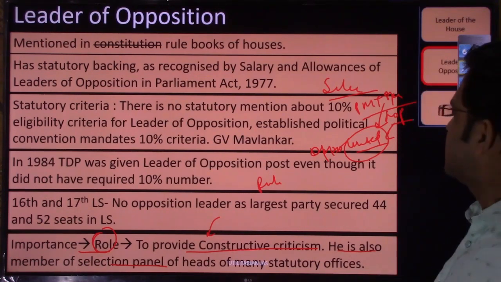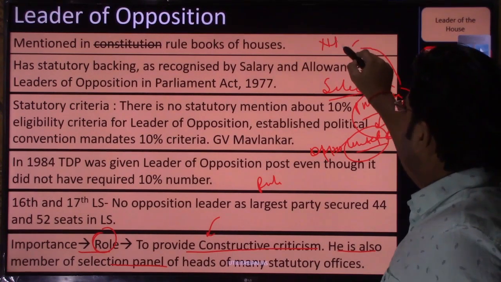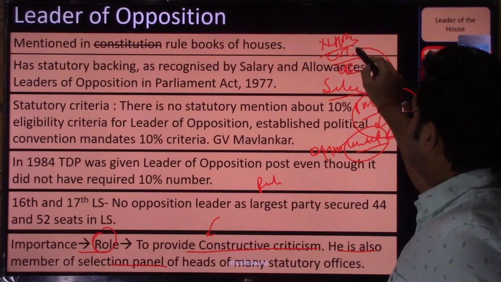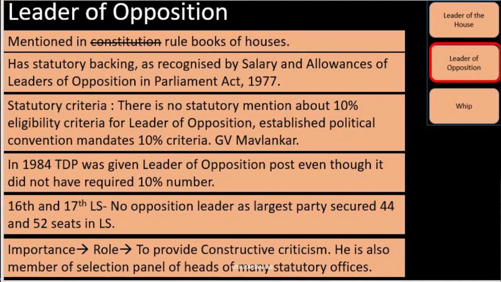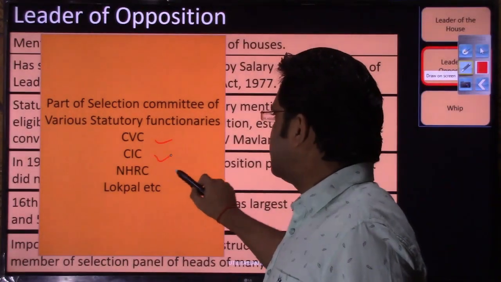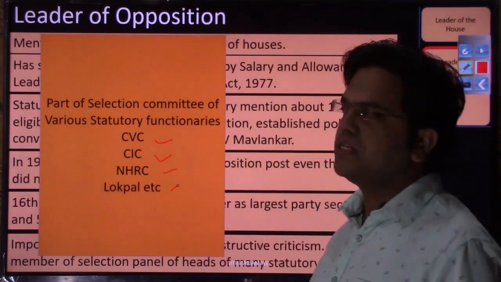So the panel selects these NHRC heads, CVC heads, and CIC members, and there are other statutory posts as well whose selection panel includes the leader of opposition. The leader of opposition participates in the selection panel of the CVC, CIC, NHRC, Lokpal, right.